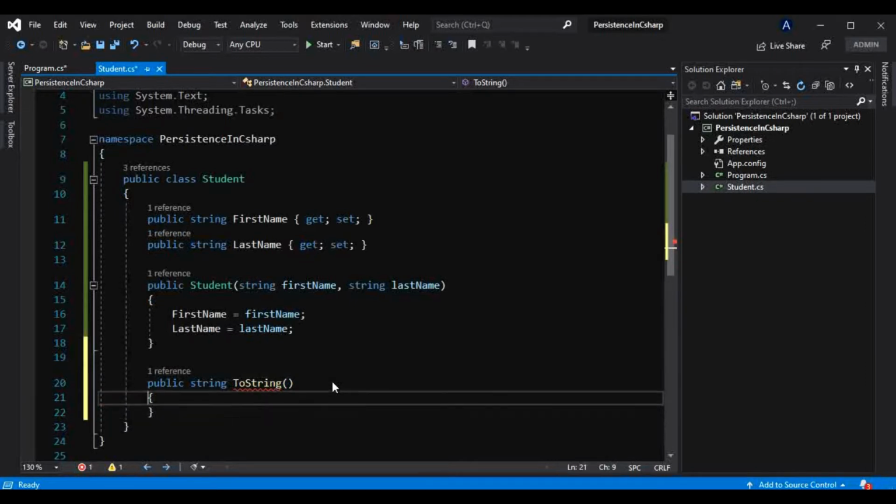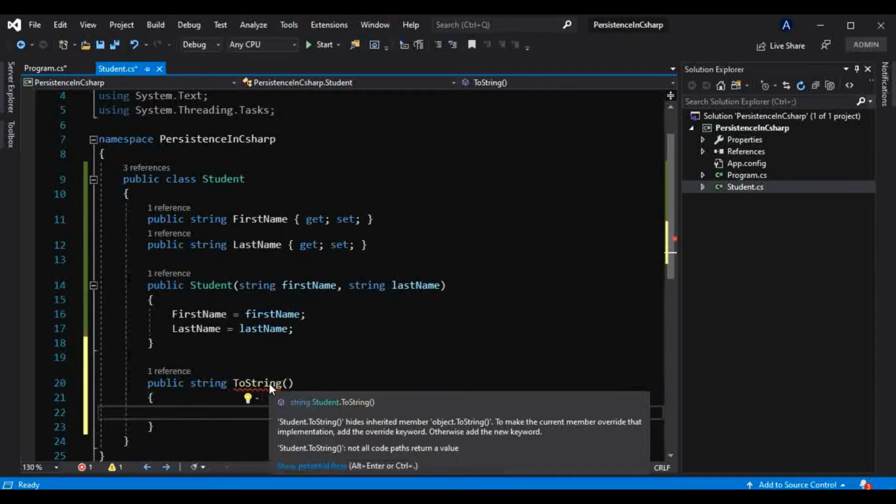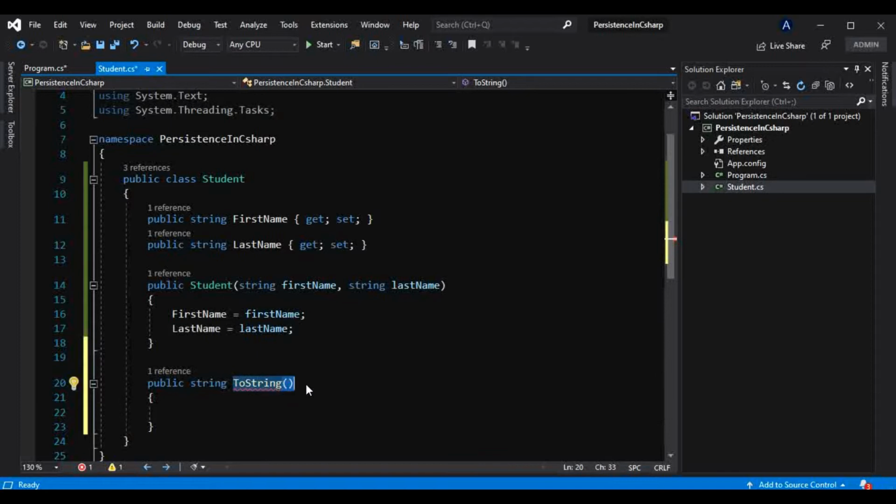And why? We will see that, because such a method is already present inside C#, inside that object class, and we know that the object class provides every class, every type, this method, because every type in C# is directly or indirectly inheriting from the object class.